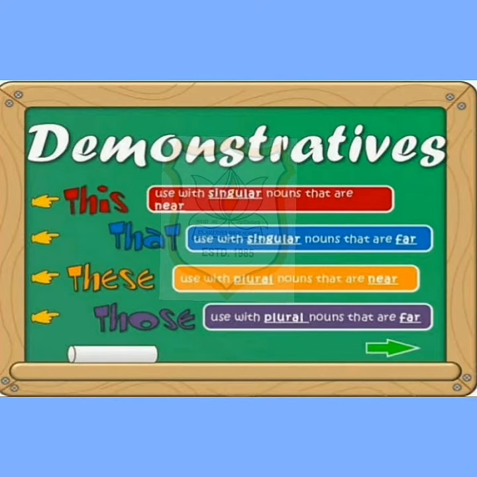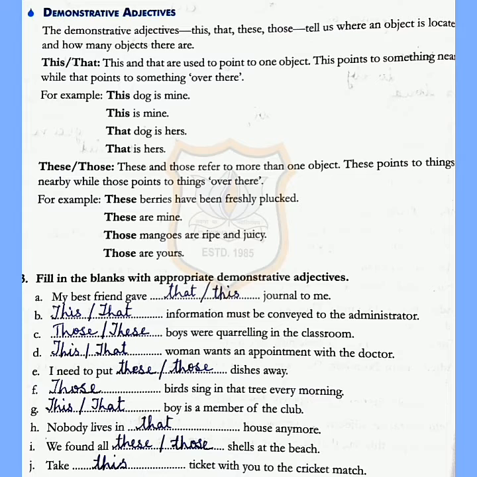The demonstrative adjectives this, that, these, those tell us where an object is located and how many objects there are. For example, this and that are used to point to one object. This points to something nearby, while that points to something over there. For example, this dog is mine, this is mine, that dog is hers, that is hers. These and those refer to more than one object. These point to things nearby, while those point to things over there.